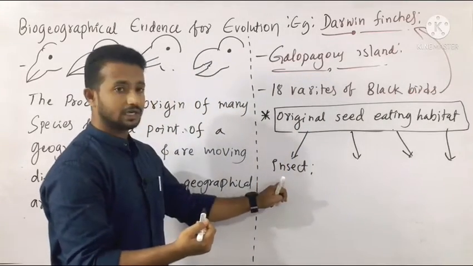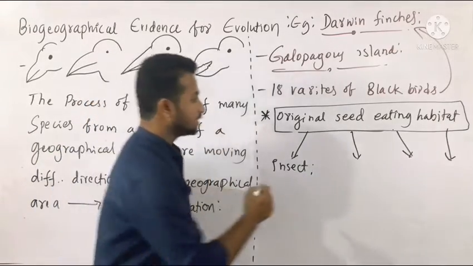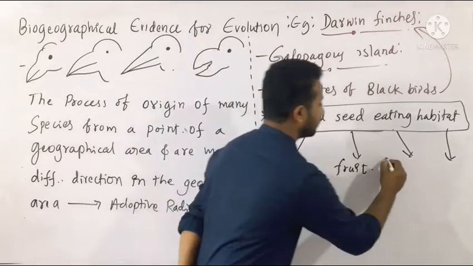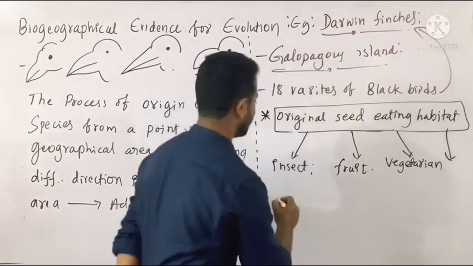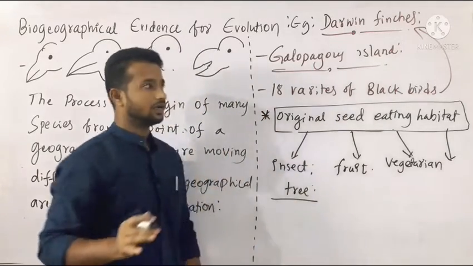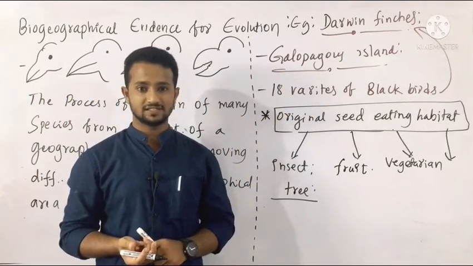In the same Galapagos island, they are diverging into different locations, and some of them are responsible for fruit eating, and a few of them became vegetarian, and some of them became gregarious for tree hunting. So likewise 18 different varieties of Darwin finches started to evolve from the common ancestry.